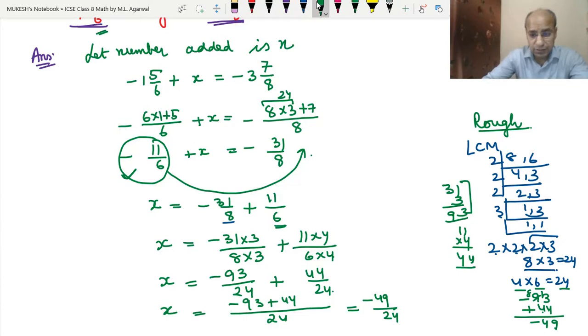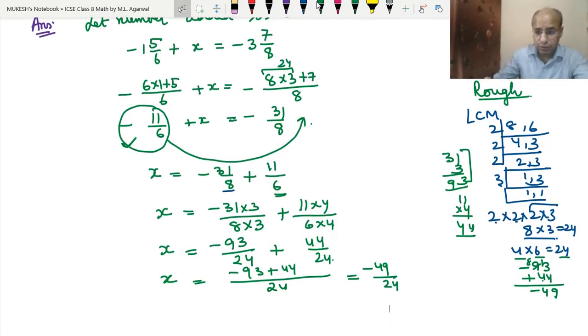So we will convert this into the mixed fraction now. So how to convert this into the mixed fraction? We will divide 49 by 24. Okay, so if we take the table, 24 into 2 is 48. 49 minus 48 is 1. So we got the answer, this one.